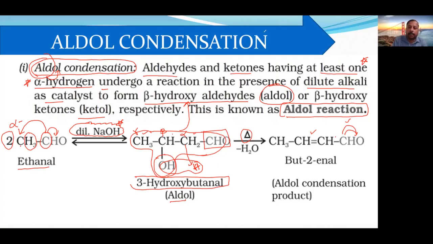Now in the entrance examination, what they will ask: how many of the following participate in aldol condensation. Okay, so that time you should be able to identify the alpha hydrogen. And another question they will ask: why hydrogen from the alpha carbon only will be removed. That time you will say resonance stabilization achieved by the conjugation.